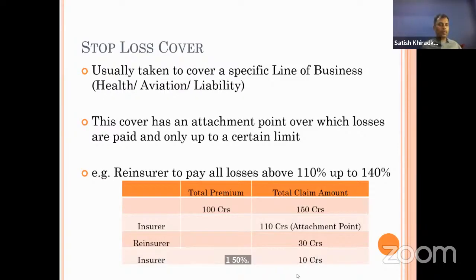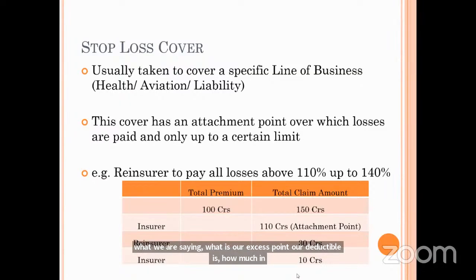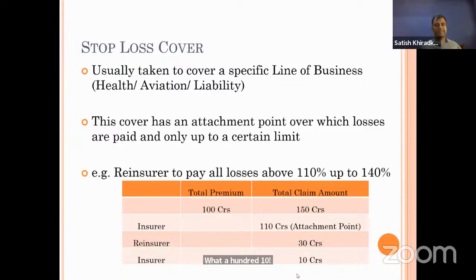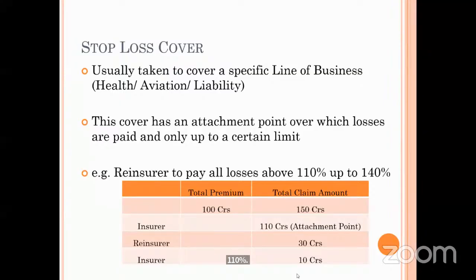Now, what is our excess point or deductible in this contract? 110. So 110%, that is 110 crores, will be paid by the insurance company first, and then how much of the remaining will be paid by the reinsurer? 30 crores.